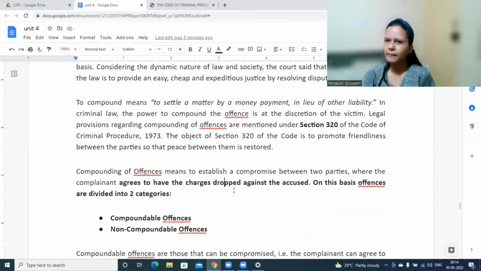That part is clear, right? Plea bargaining. Yes, madam.